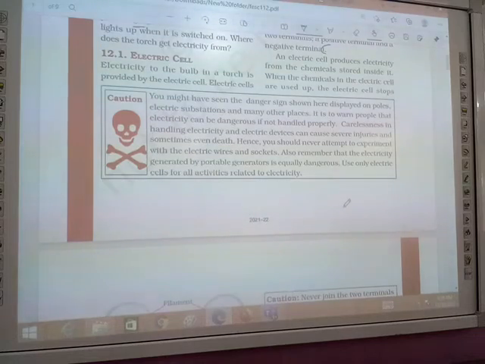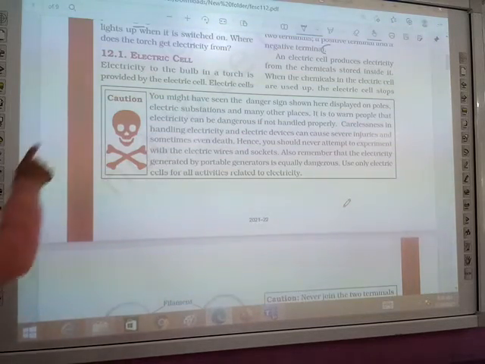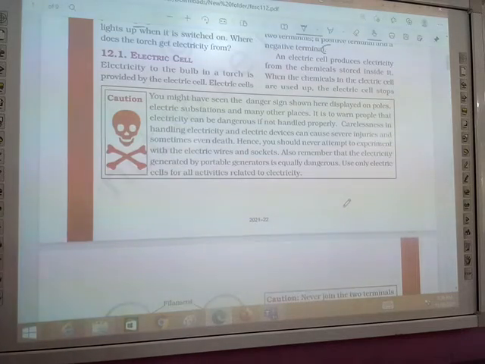Now next thing, caution. You might have seen the danger sign shown here, displayed on poles, electric substations, and many other places. You have seen a danger sign like this on electric poles, at the power station, and in too many places where there is a harm from electricity. Such signs are put up there.